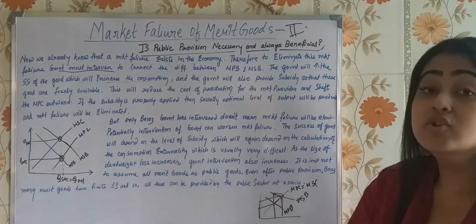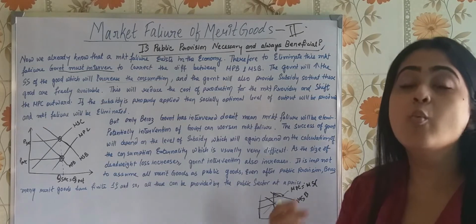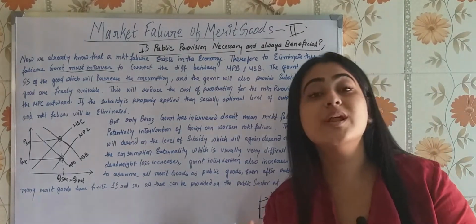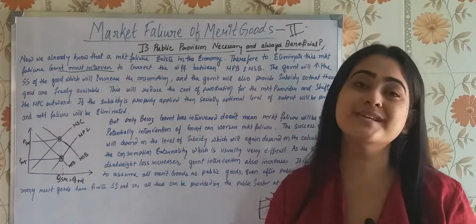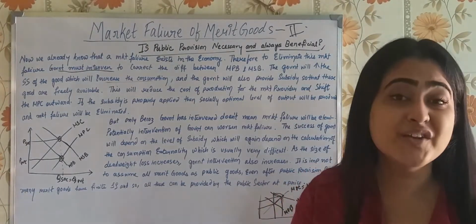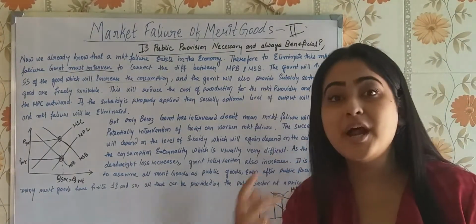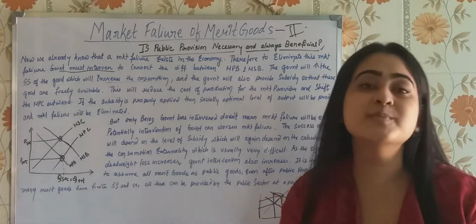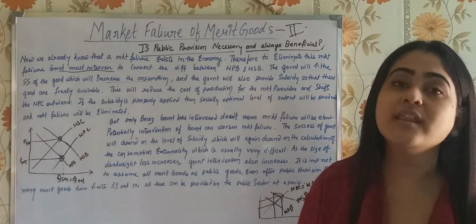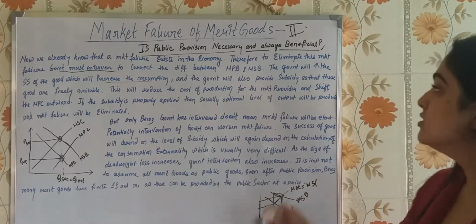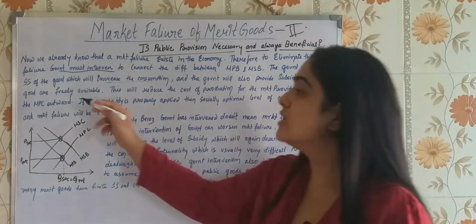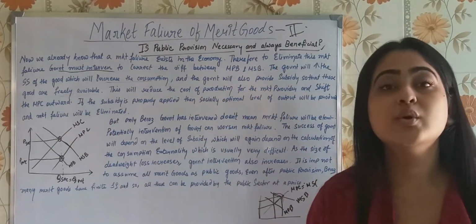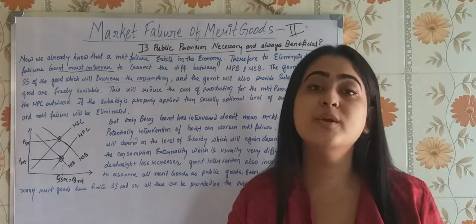The government will also provide a subsidy. What will be the level of subsidy? To the level of deadweight loss, because deadweight loss is the amount of market failure. तो उतना ही जितना मार्केट फेलियर हो रहा है उतना ही सब्सिडी दे देंगे, तो मार्केट फेलियर नहीं होगा, है ना? So the subsidy will cause these goods to be freely available.